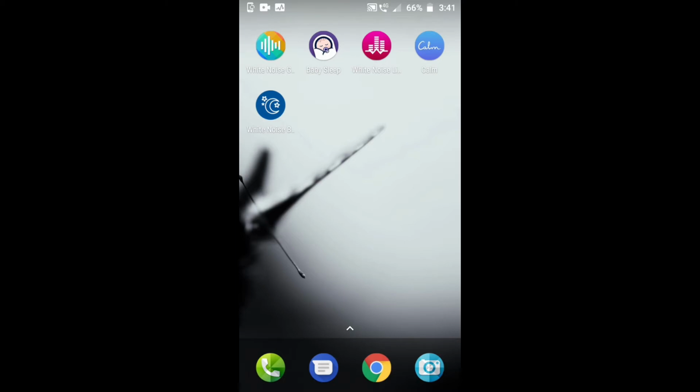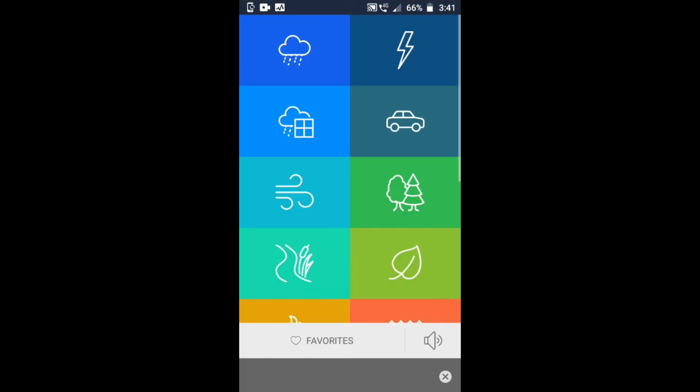The first best white noise app is White Noise Generator. Let me show you the noises. I'm going to put on the raining. You can increase or decrease the volume.